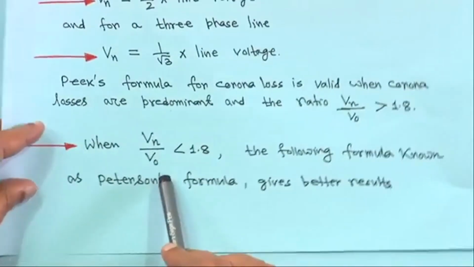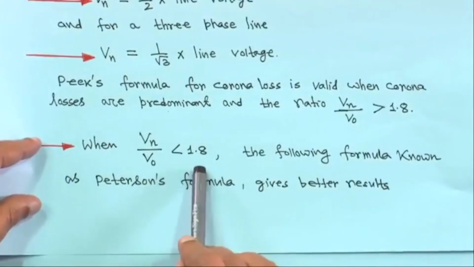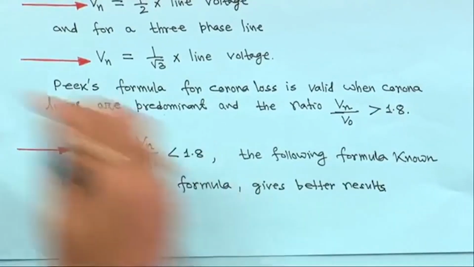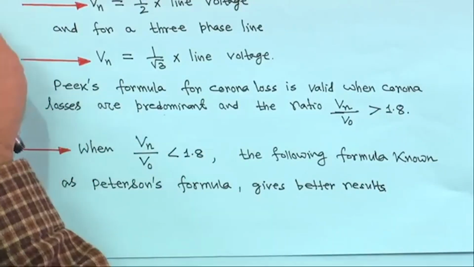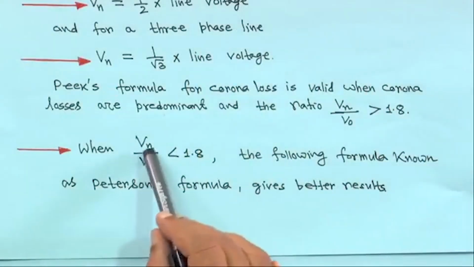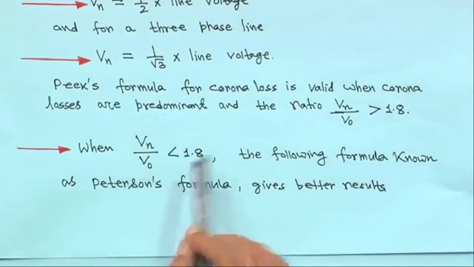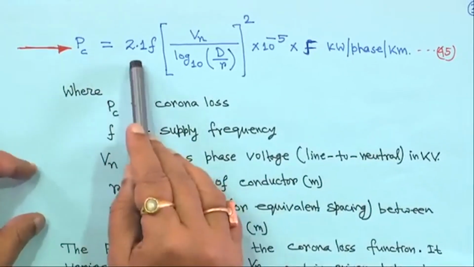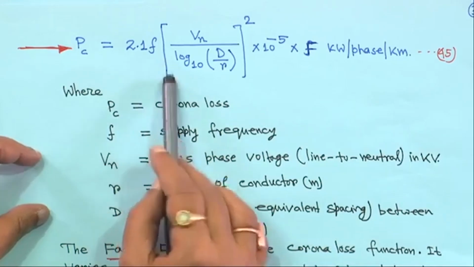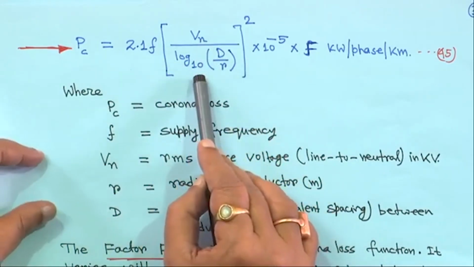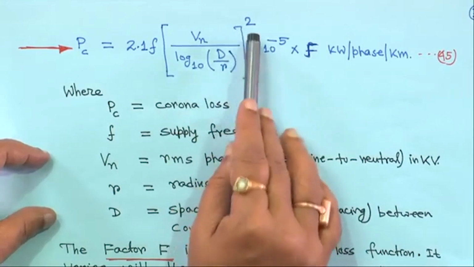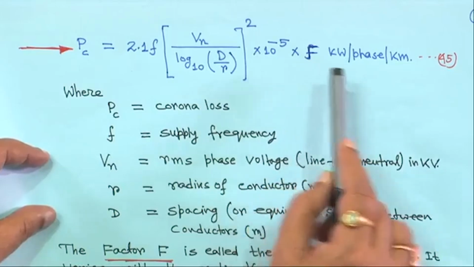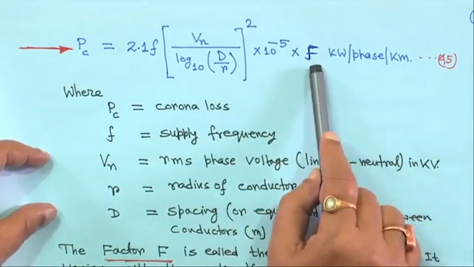But when Vn by V0 is less than 1.8, the following formula, known as Peterson's formula, gives better results. So, there is another formula for corona loss, called Peterson's formula, if Vn by V0 is less than 1.8. In this case the corona loss Pc is equal to 2.1 into f into (Vn upon log base 10 d upon r) whole square into 10 to the power minus 5 into capital F kilowatt per phase per kilometer. What is capital F? I will be coming to that.